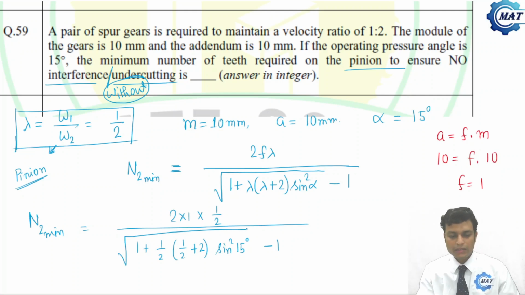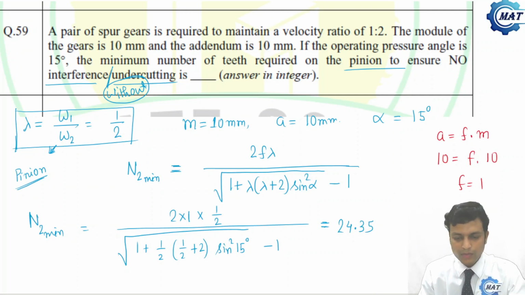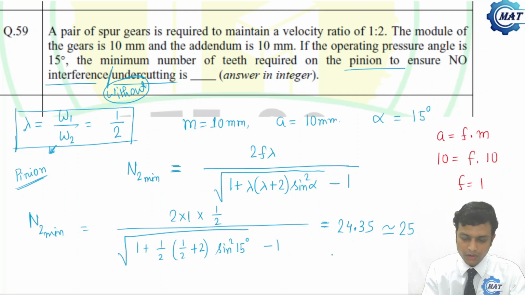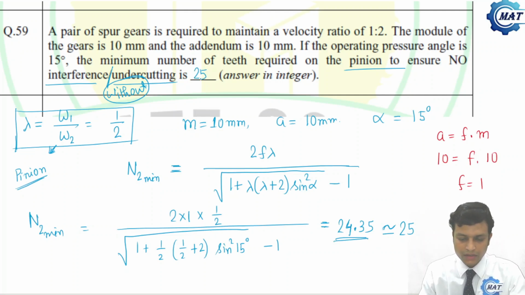Let us calculate this, nothing more. Numerator will be 1, and let us find the denominator separately. You will get a value of 24.35 something. But the minimum number of teeth must be an integer. So this should be 25, not 24, because then it will be less than that and interference will occur. So it should be more than this number, and the next integer is 25. So the answer will be 25.